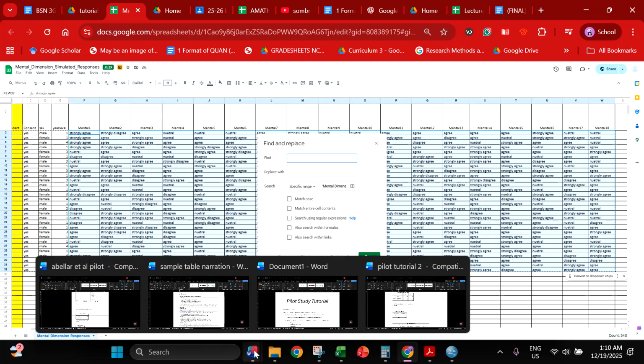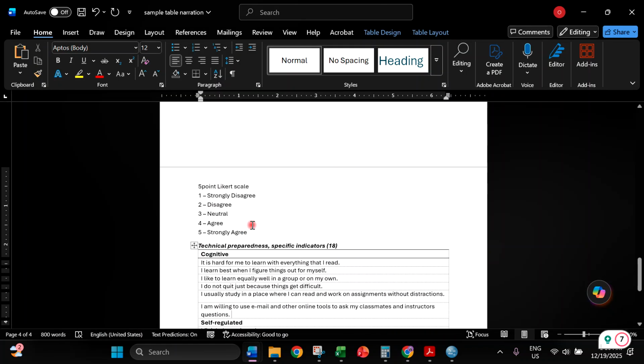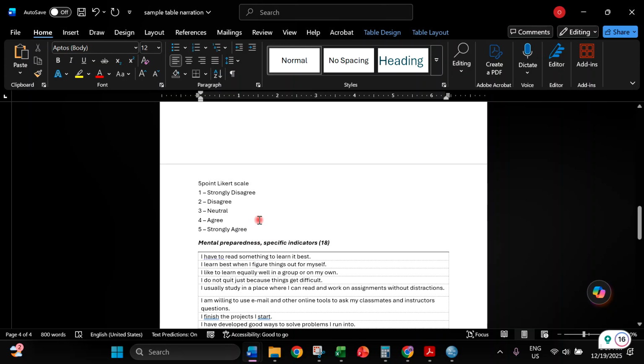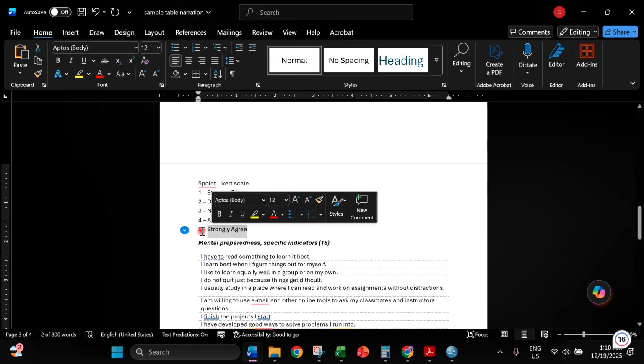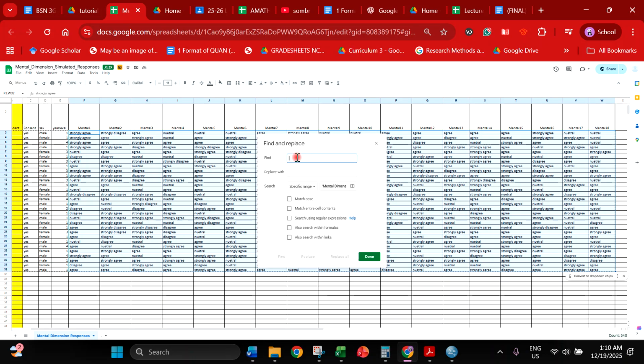Then go back to your interpretation. In your interpretation a while ago, it says here, if it is a positively stated questionnaire, a positively stated indicator or question, a respondent that responded strongly agree will be converted into 5. So you find strongly agree, so you just have to type that one.